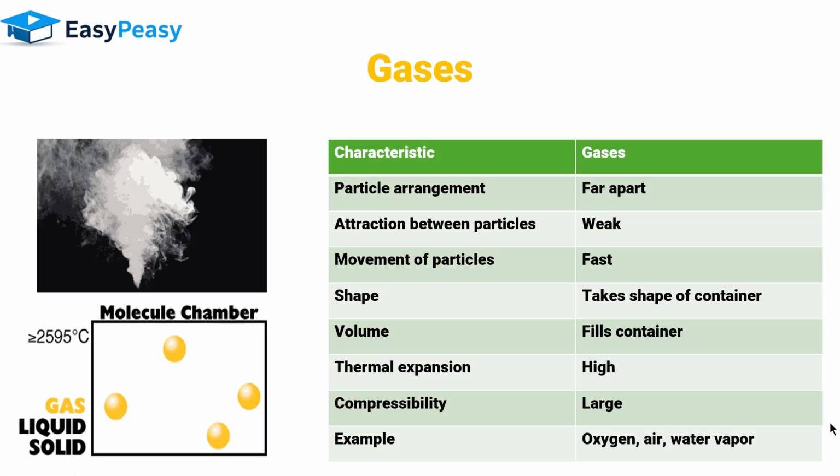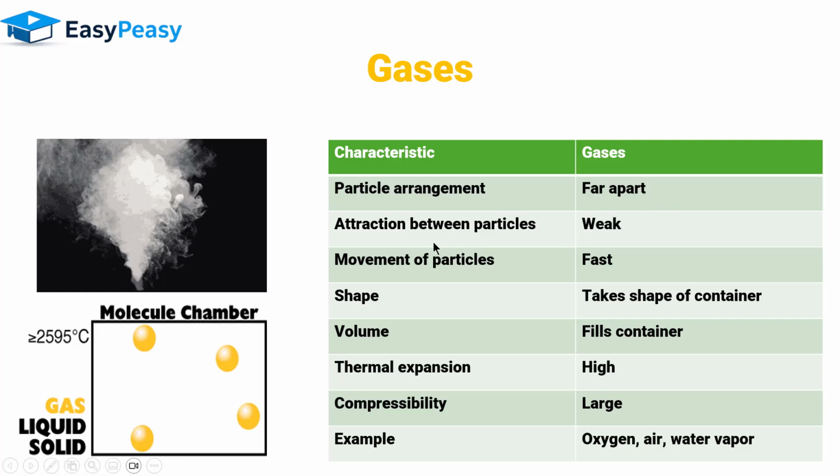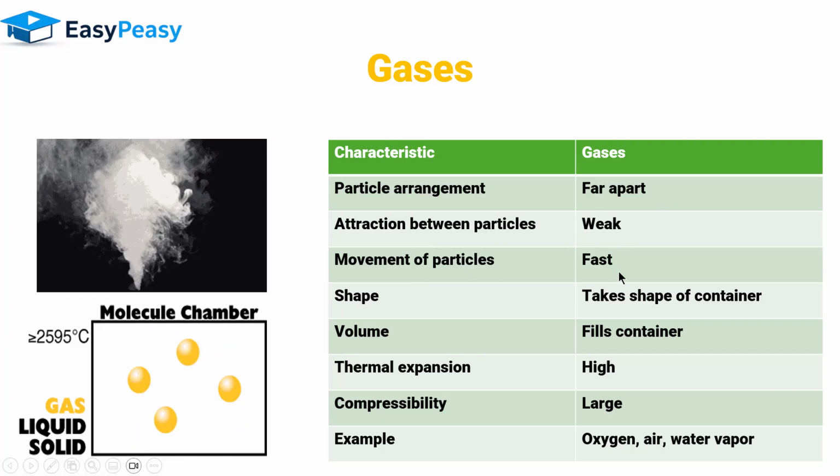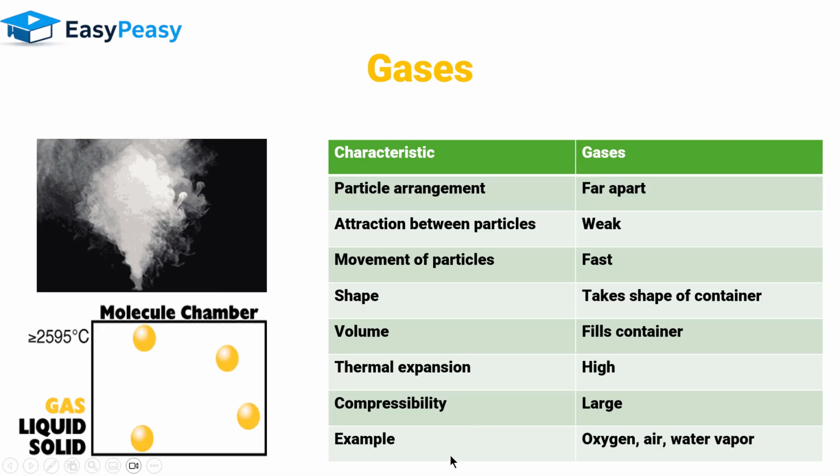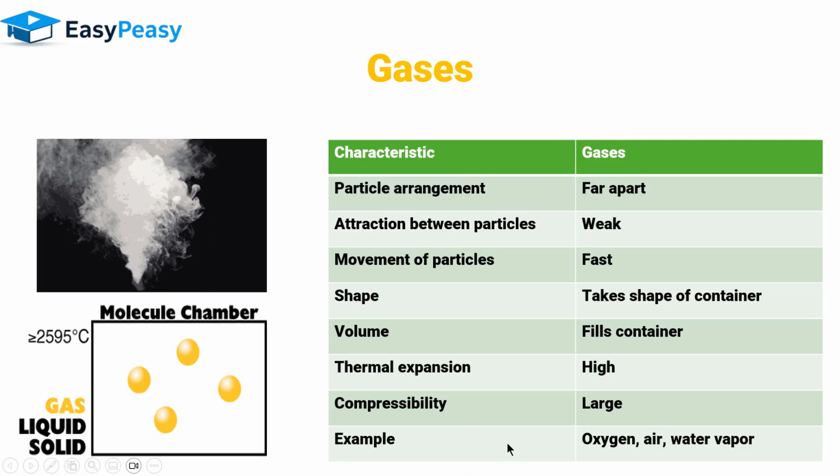If we talk about the gas state, the particles are arranged far apart, the attraction between particles is weak, and the movement of particles is fast. The shape: it takes the shape of the container. Volume: it fills the container. Thermal expansion is very high, and compressibility is also very high. Examples are oxygen, air, water vapors, carbon dioxide, hydrogen gas, helium gas, etc.